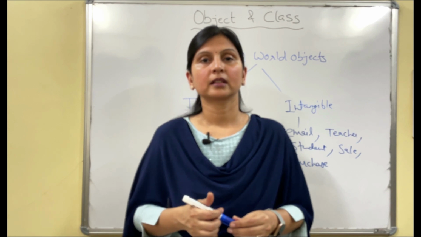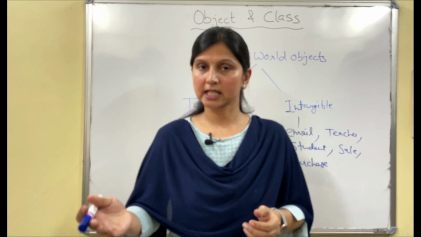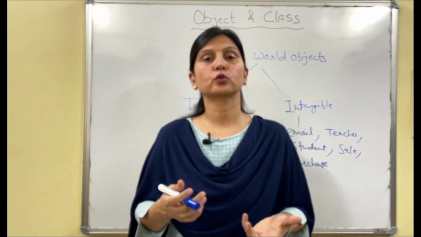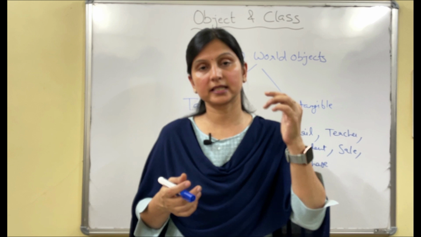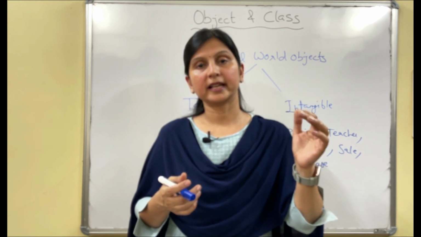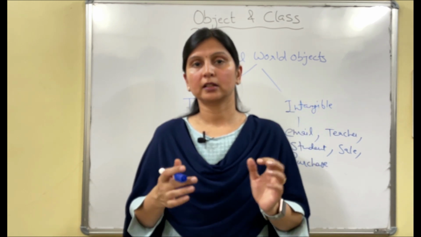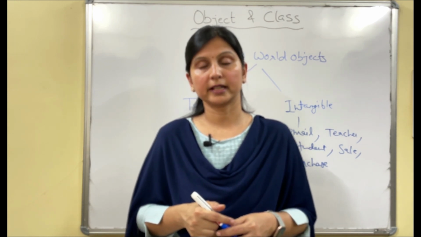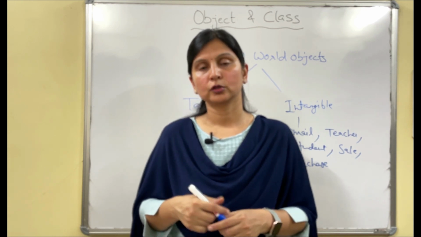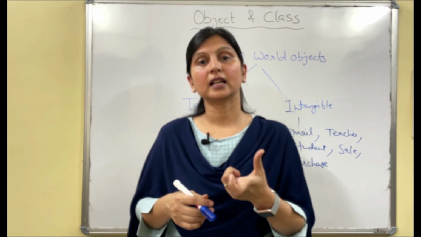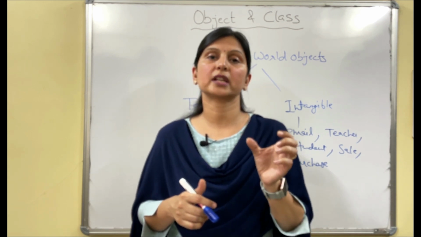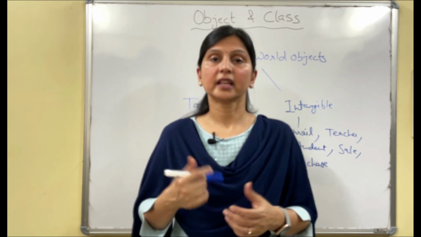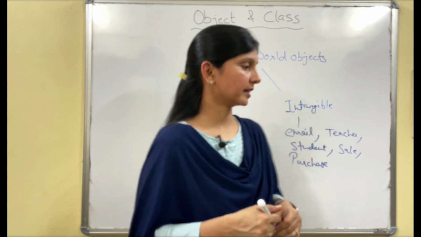Let's take a table. The table has characteristics: it has 4 legs, is made from wood and is brown in color. And the table is used to keep your books. So these are the characteristics: color, 4 legs and made from wood. Now we are talking about behavior. Table is used to keep your books, to have your meals, to keep the study lamp. These are the behavior. Me and you are also objects. So every object has some characteristics and behavior.